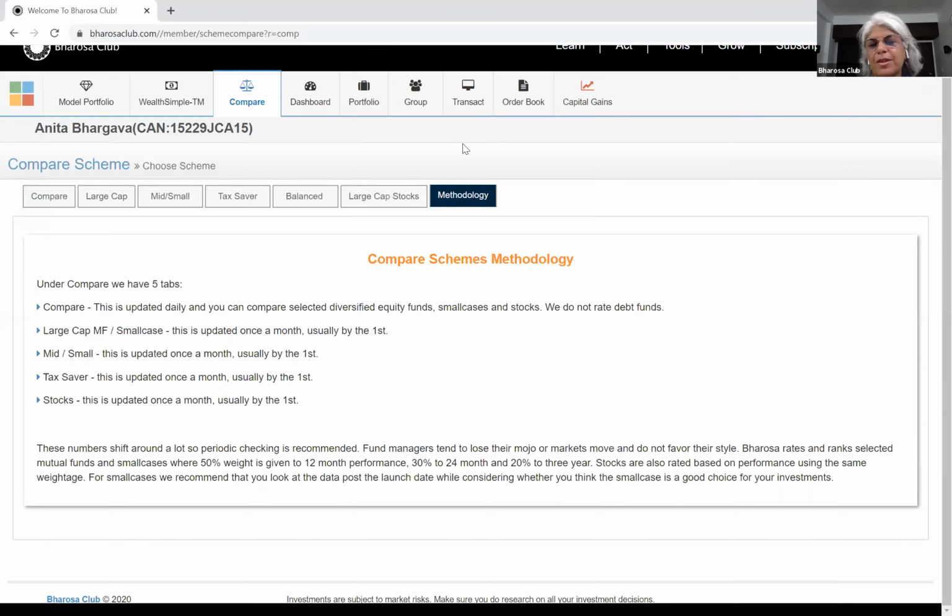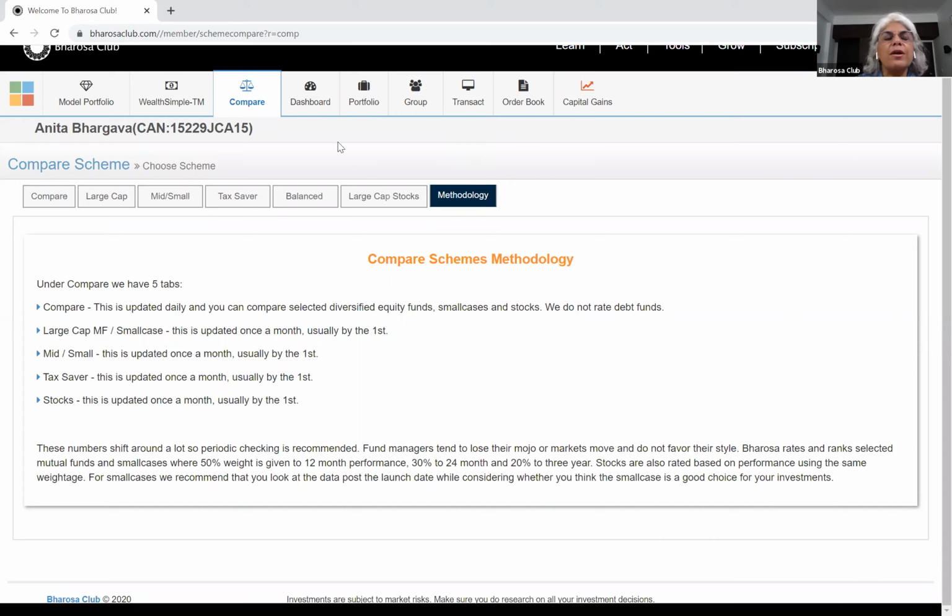They're not rating small cases, but they were rating mutual funds, and they weren't really telling us how they were doing that, and we weren't quite satisfied with the results. So you can go through the methodology tab.